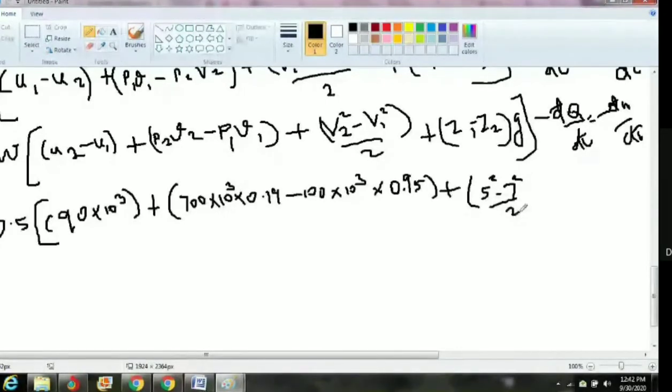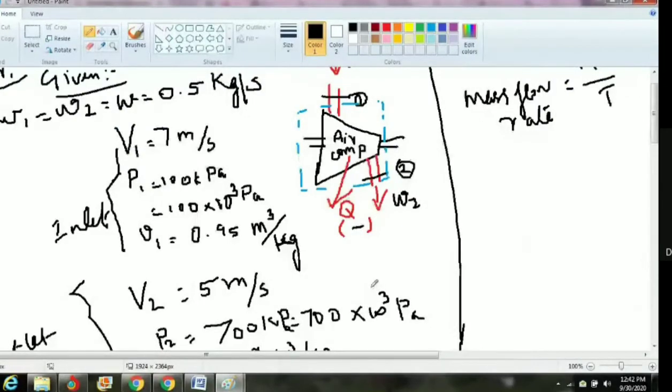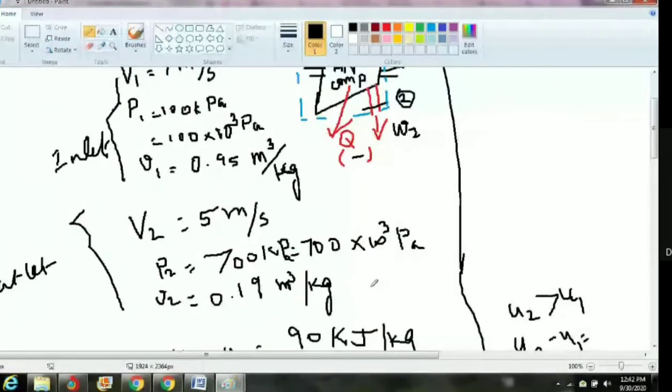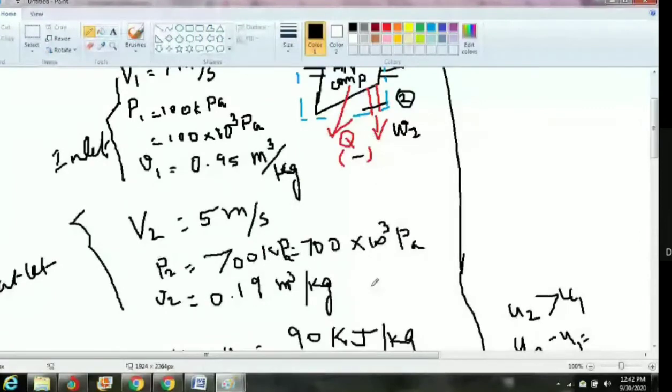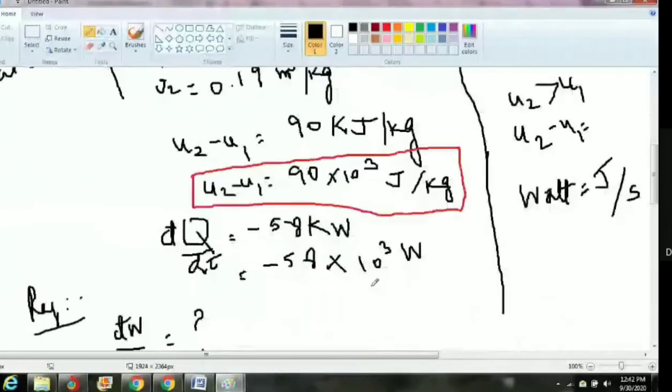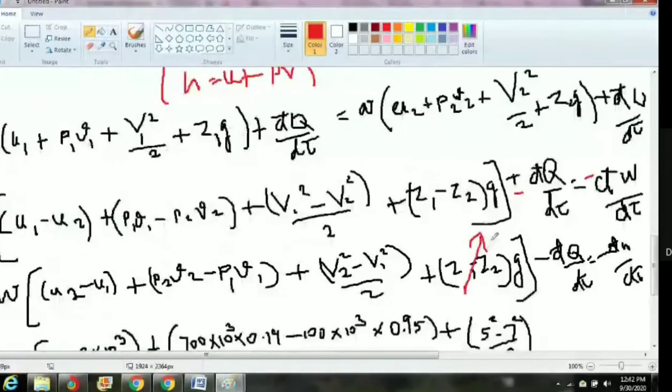Now, is Z value available anywhere? Z value is not available. We have W, P1, V1, P2, V2, U2 minus U1, dQ by d tau, but the Z value is not available. So that is 0. So neglect that one.